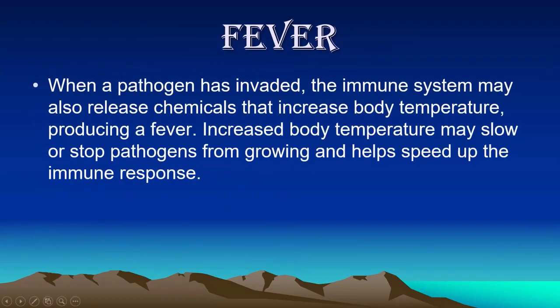Fever: when a pathogen has invaded, the immune system may also release chemicals that increase body temperature, producing a fever. This increased body temperature slows down or stops the pathogen from growing and helps speed up the immune response.